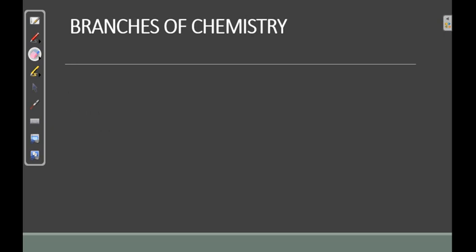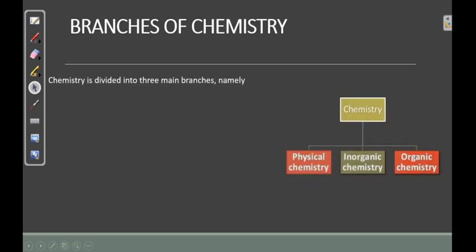All right, so quickly let's look at the branches of chemistry. Chemistry is divided into three main branches, as we can see here: physical chemistry, inorganic chemistry, and organic chemistry.